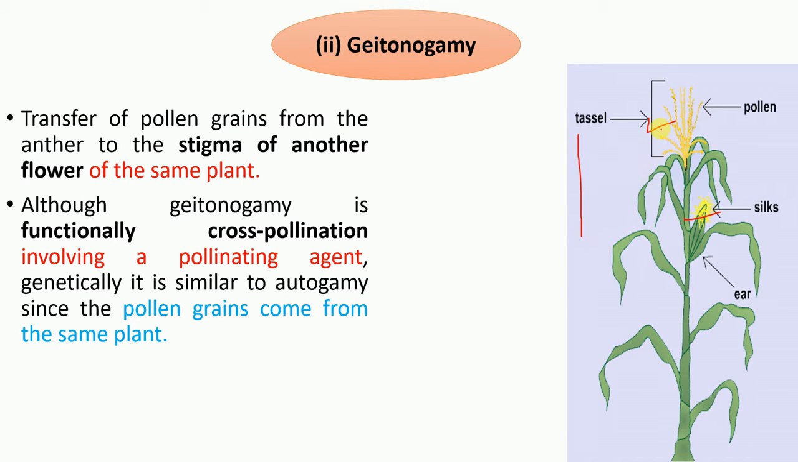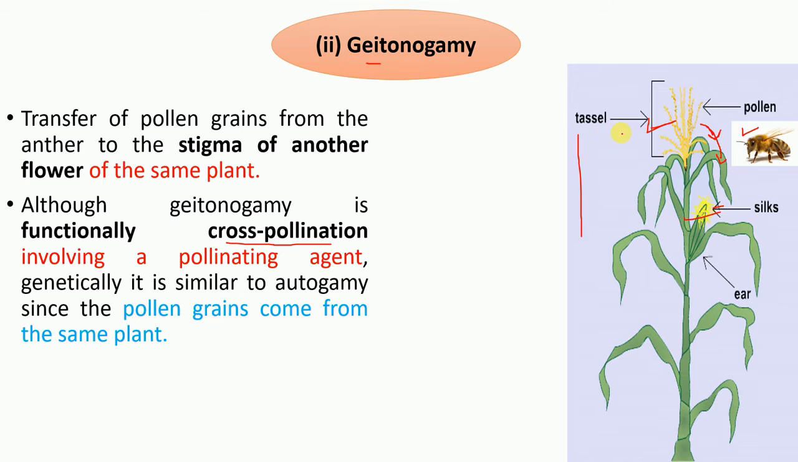You can see here in the case of this maize plant, this is the male portion and this is the female portion, but functionally we can say geitonogamy is cross pollination. There is need of wind, and sometimes an insect, for example this honeybee, will come and pollinate this plant or this flower. So functionally, geitonogamy is cross pollination.